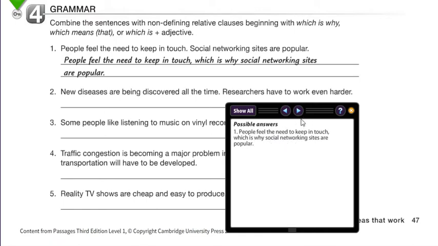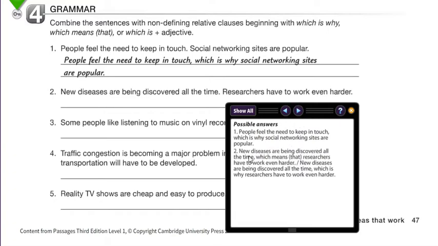Number 2, new diseases are being discovered all the time, comma, which means, and then the parenthesis that's optional, researchers have to work even harder. Then the other possible answer: new diseases are being discovered all the time, comma, which is why researchers have to work even harder.